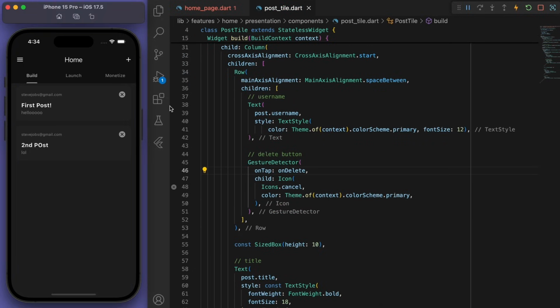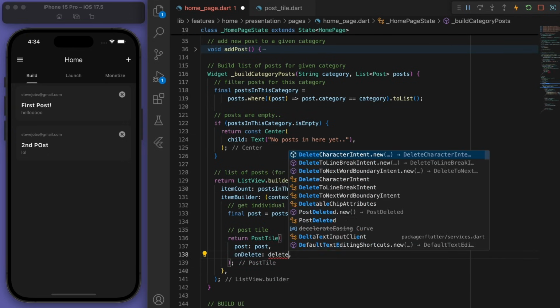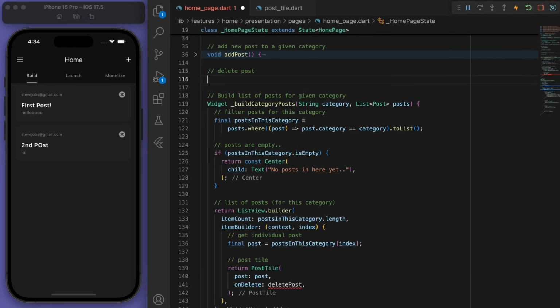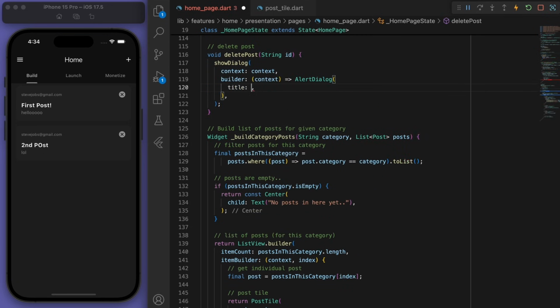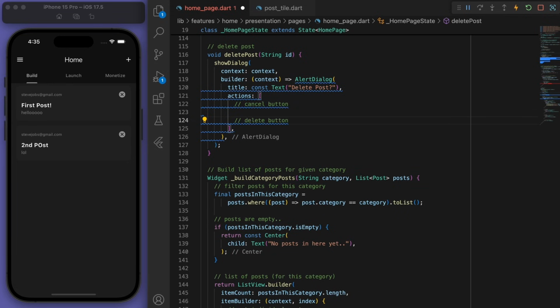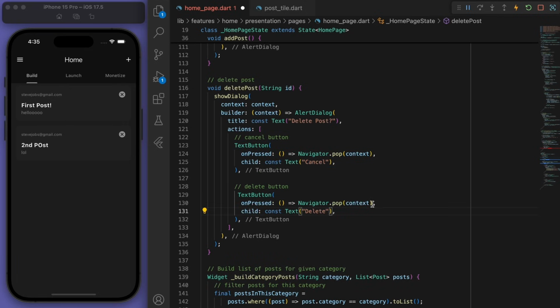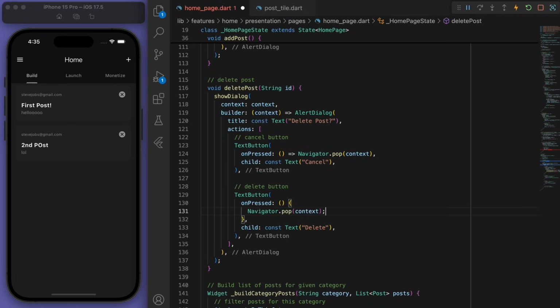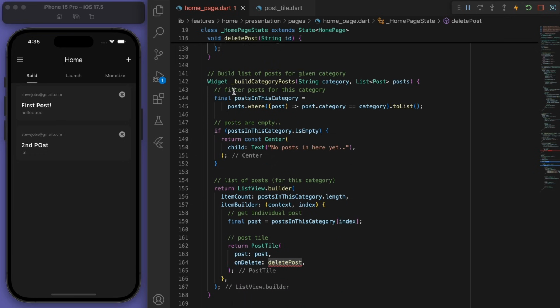Now coming back to our home page, you can see it's got that red squiggle because we have to specify the on delete. So if we're trying to delete the post, then let's create a method here just to show the dialog to confirm again if we want to delete this. Right, so we got our actions with the two buttons. We got the text button for the cancel and then the delete button. And when I delete, just go to your post cubit and delete the post. Sweet, and let's pass this method to our post tile.